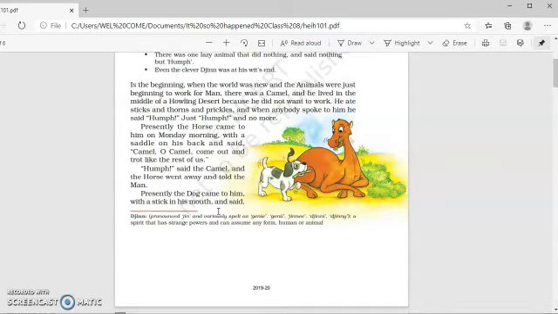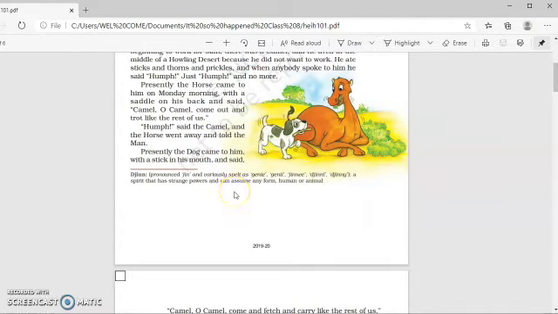And one Monday morning, he had a saddle on his back, and he asked the camel to come and trot like others. "Humph," said the camel, and the horse went away and told the man. The camel said "Humph," and the horse left, and he told man that camel is not ready to come and work.